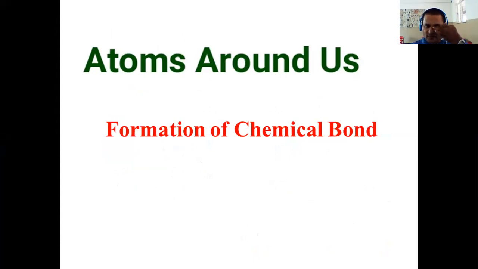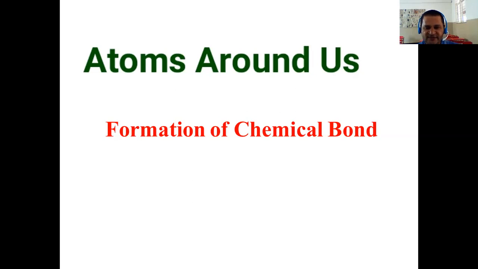Today we are discussing the extended version of the last video. We understand that matter is made up of material. Material is made up of different substances, and the basic form of all substances is an atom, a molecule, or a compound. How a molecule or a compound is formed, we are going to understand in this video.